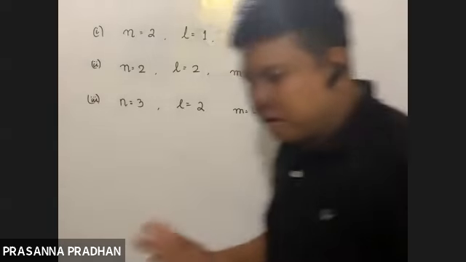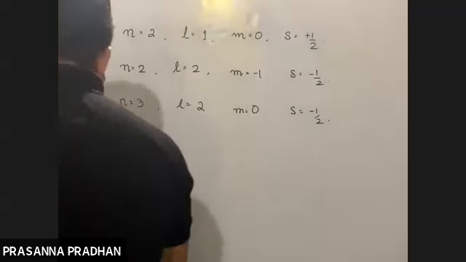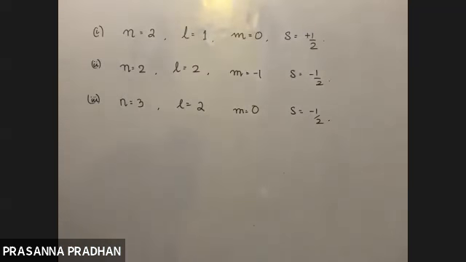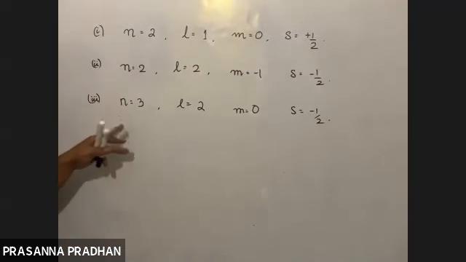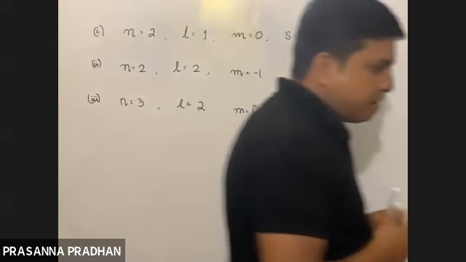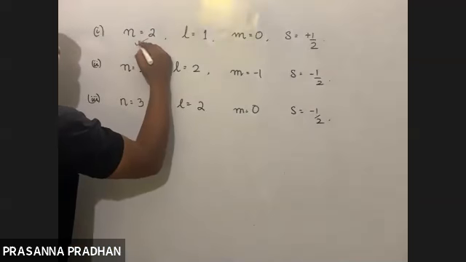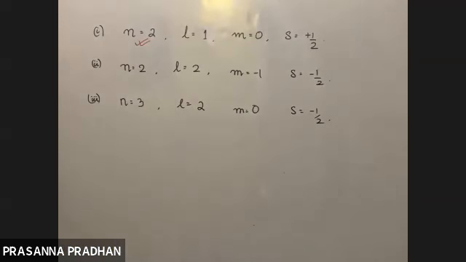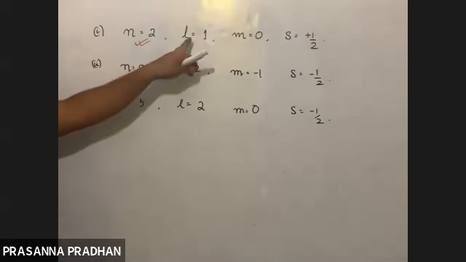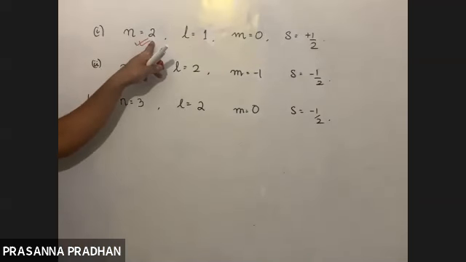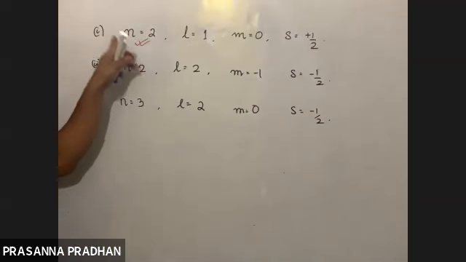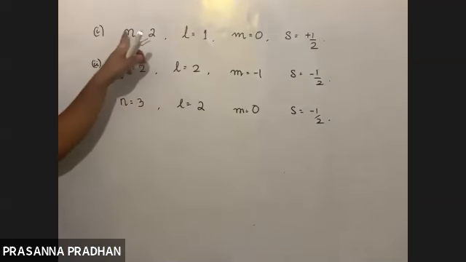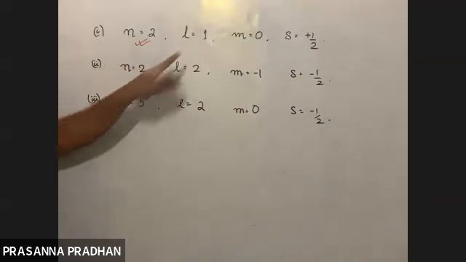Let us see whether it is possible or not. Can the principal quantum number have a value of 0? No, it starts from 1. So n equals 2 is possible. L equals 1: L ranges from 0 to n minus 1, so if n equals 2, L can be 1.